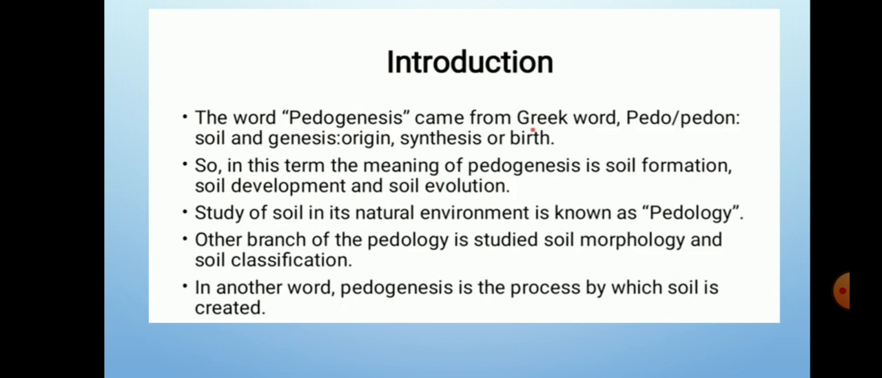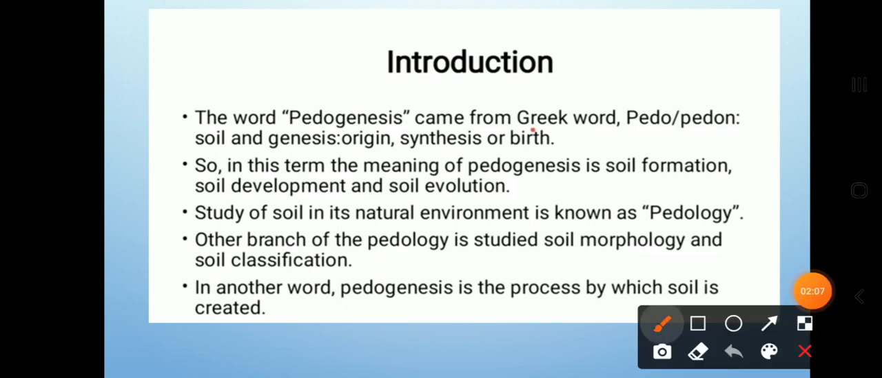Now, what is the introduction to pedogenesis? What does the word pedogenesis mean? Pedogenesis came from the Greek word pedo or pedon, which means soil, and genesis means the origin, synthesis, or birth. So it is known as soil formation. The meaning of pedogenesis is soil formation, soil development, or soil evolution. It is the study of the soil in its natural environment.